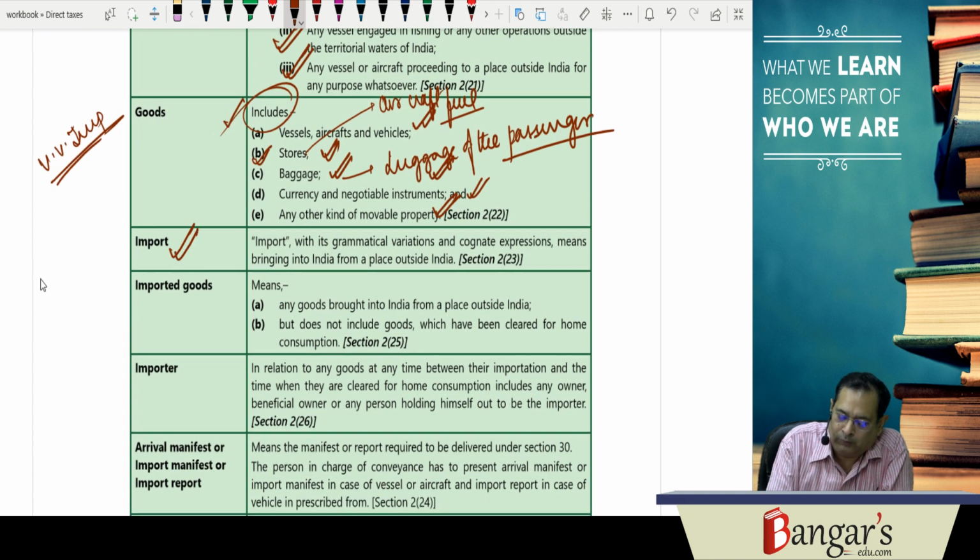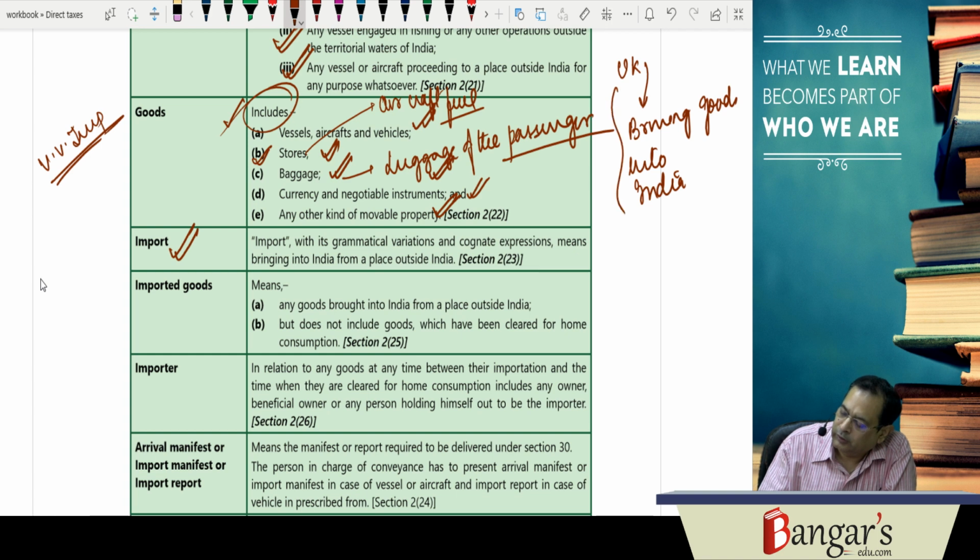Then what import means? Basically import means what? Bringing into India. So from UK, you are bringing goods into India for consumption here. So this is known as what? Import. Bringing into India from a place outside India, that is import.